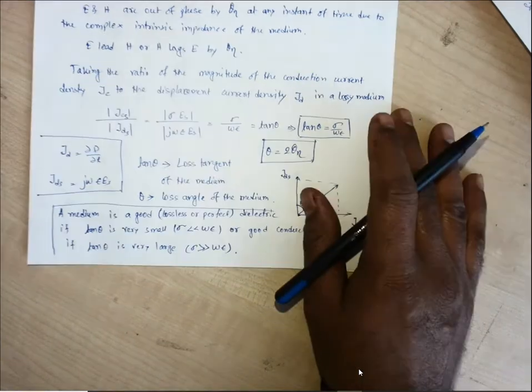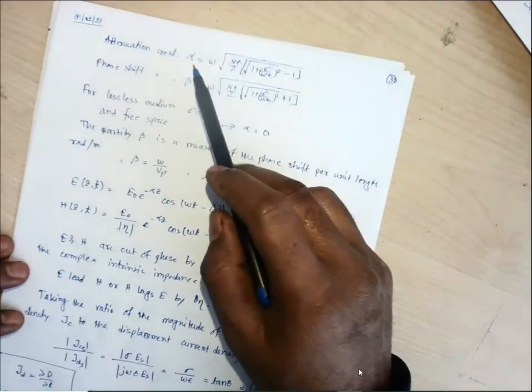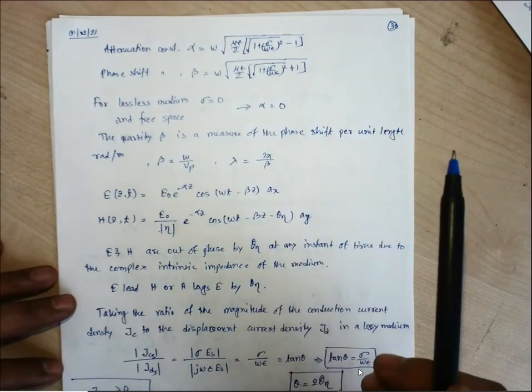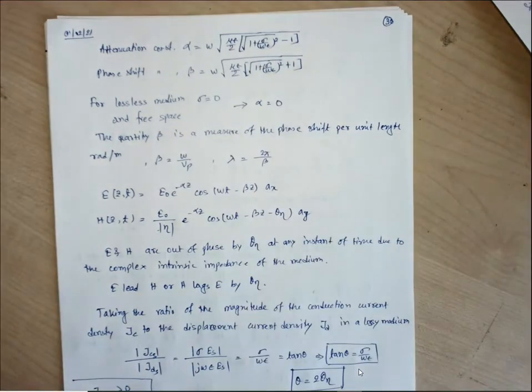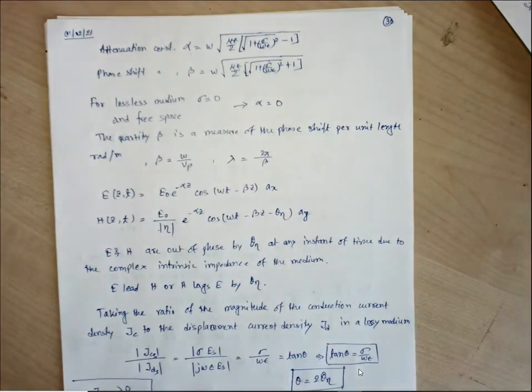Now if we look into these two expressions, alpha and beta, the attenuation constant as well as the phase shift constant, they depend not only on the medium parameters, they also depend on one more parameter which is not at all dependent on the medium parameters. That quantity is known as omega. Omega is not a parameter related with the medium. It is related with the source.